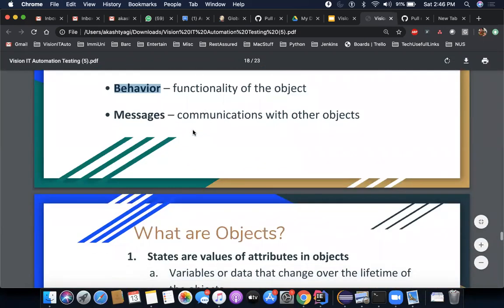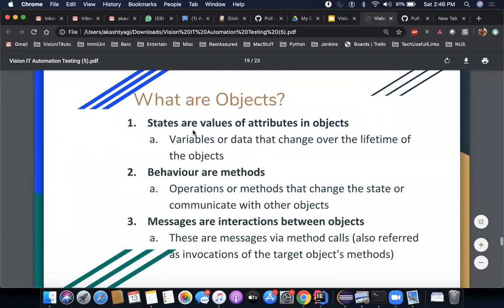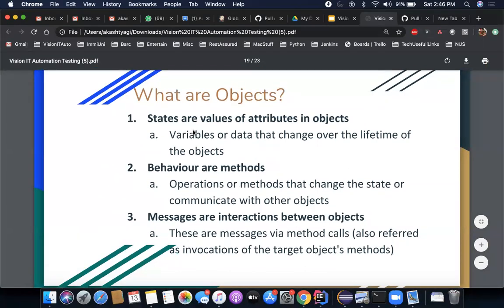All right. Now, what are objects, which we already discussed. Some more explanation on what states are. States are values of attributes in objects. If anyone of you has seen a class earlier, a class usually has variables: int a is equal to something, int b is equal to something. Those are actually its attributes.